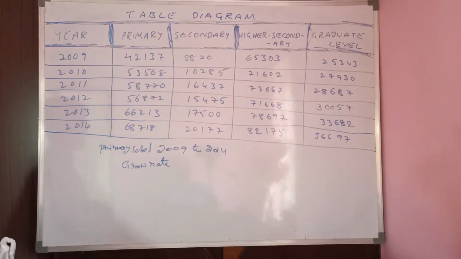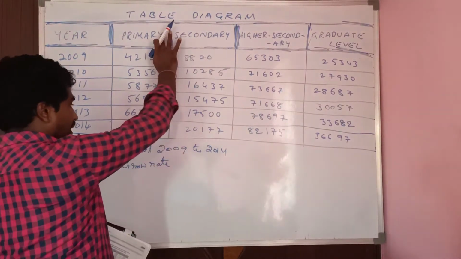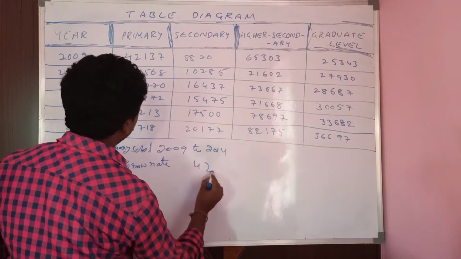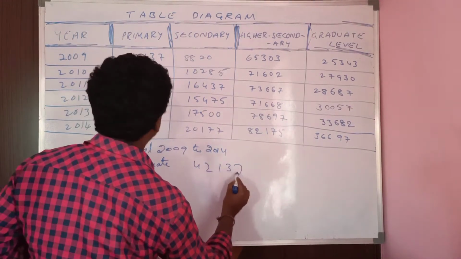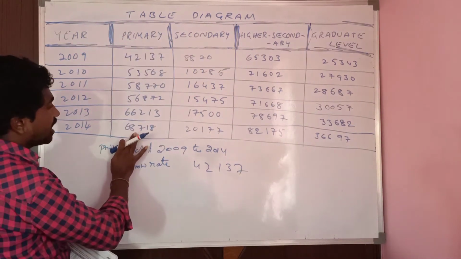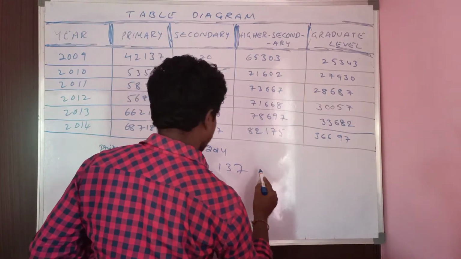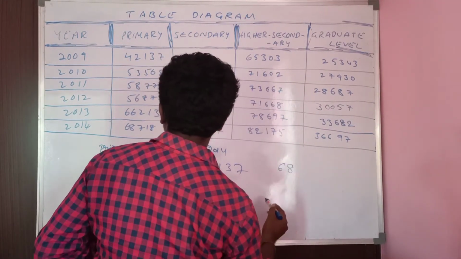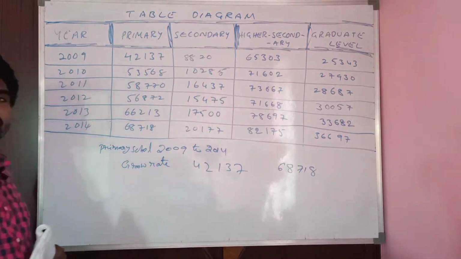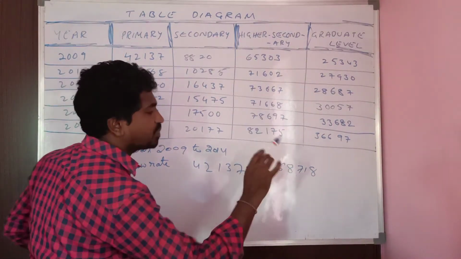So he is asking the question in percentages. In 2009, primary school textbooks 42,137, and in 2014, primary school textbooks 68,718. Now he is asking the growth rate. That means how much percent increased?